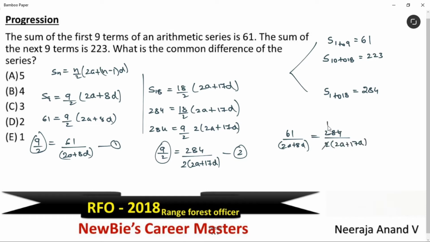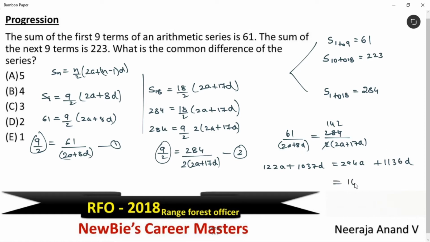This is 1s are, 1s are, 4s are, 2s are. Correct. Let's send this value this side and this value this side. We get 61 2s are 122a plus 61 into 17, we get 1037d is equal to 142 2s are 284a plus 142 into 8, we get 1136d. Okay, now let's simplify this further by sending this 122a this side and 1136d this side.